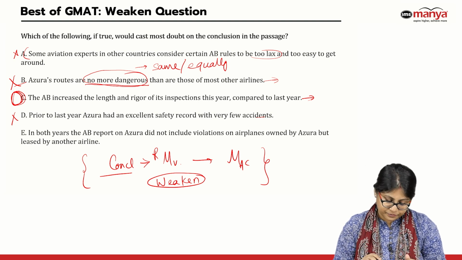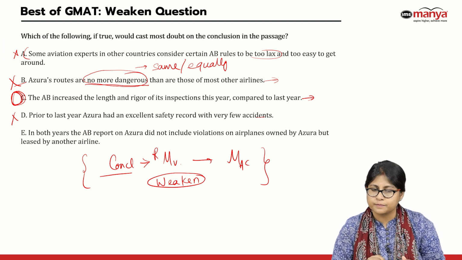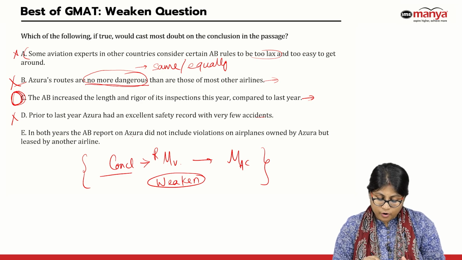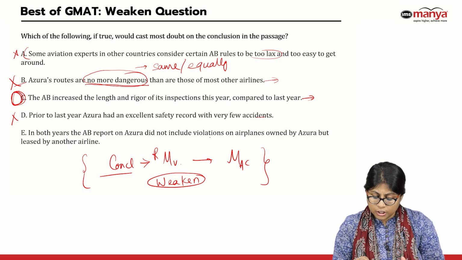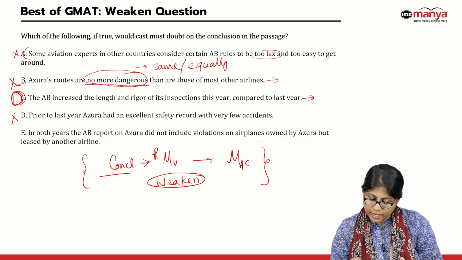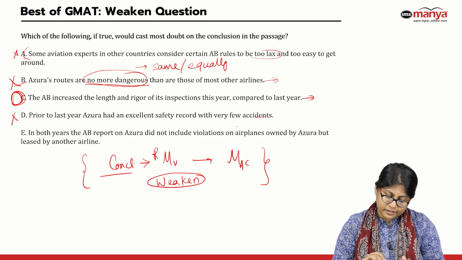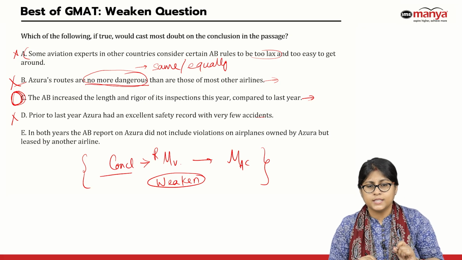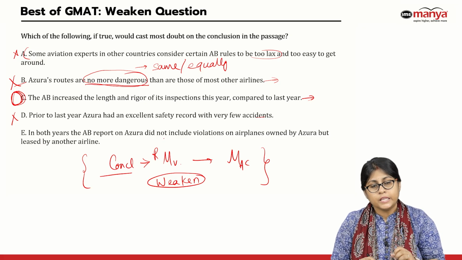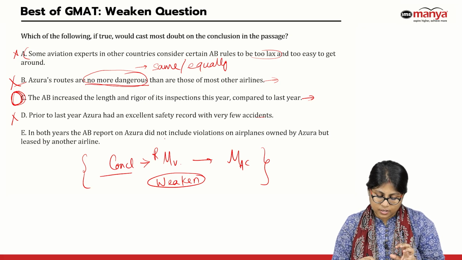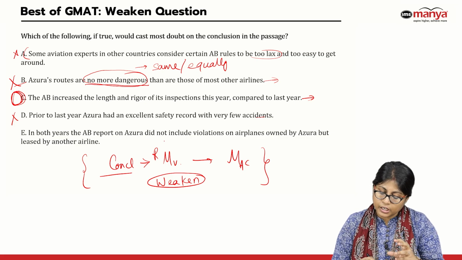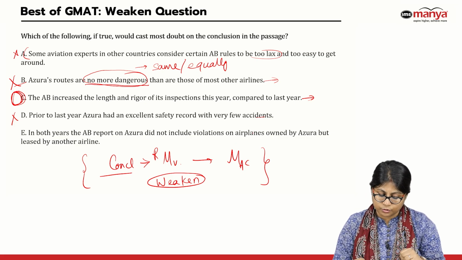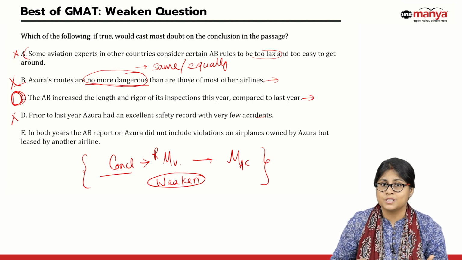Let's look at E. In both years, the report on Azura did not include violations on airplanes owned by Azura but leased by another airline. It tells you that the reports which were released did not include violations on airplanes owned by Azura but leased by others.